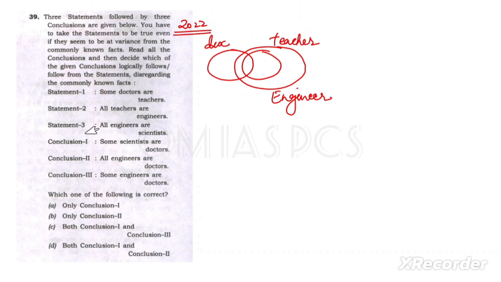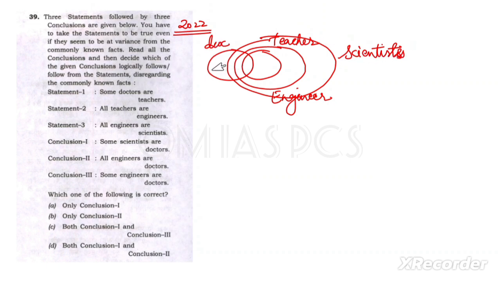Right. Next thing is all engineers are scientists. So we can say all engineers are scientists. Got it? So this is our diagram.